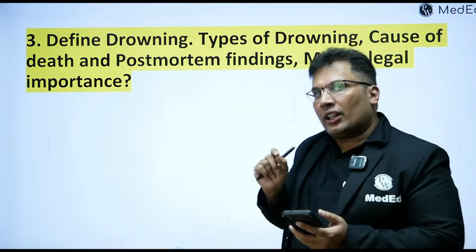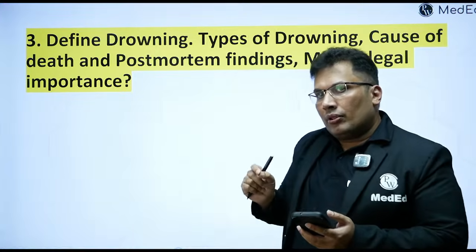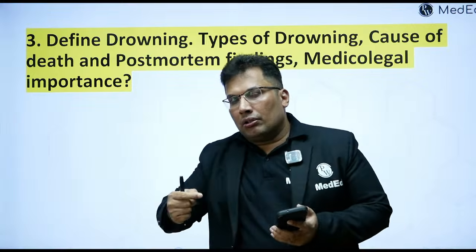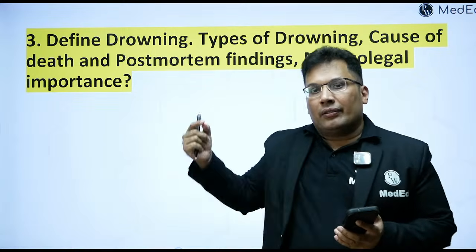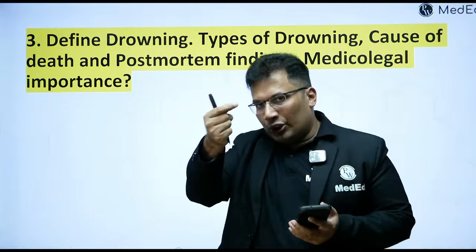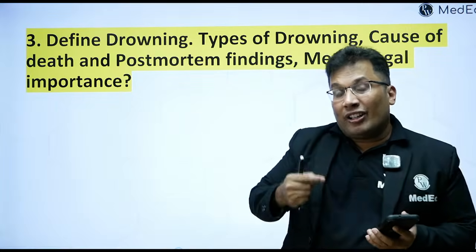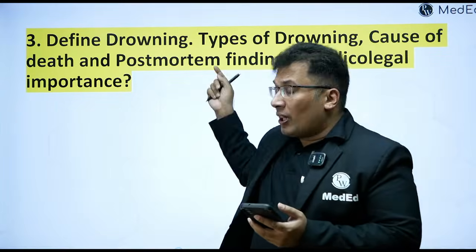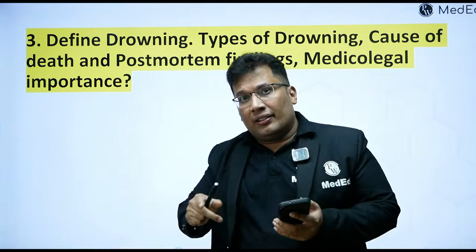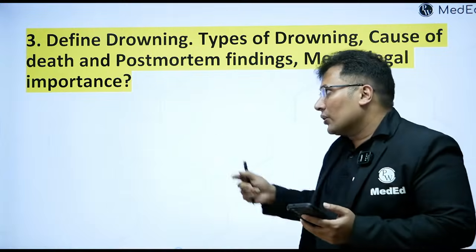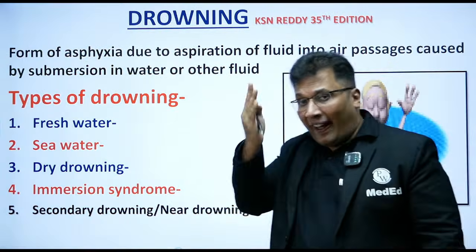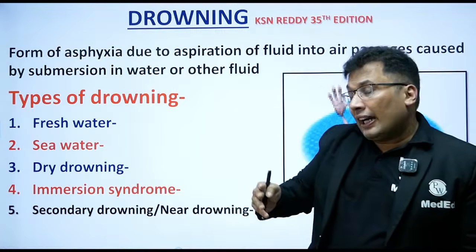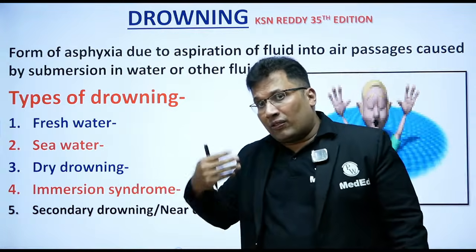You need to write about the definition, then typical drowning, atypical drowning. Then cause of death, usually asphyxia, vasovagal inhibition, postmortem findings, internal and external, and the medico-legal importance. So this is what you need to write in the exam. This is discussed in the Reddy book also, and these notes you can take from me after the class.